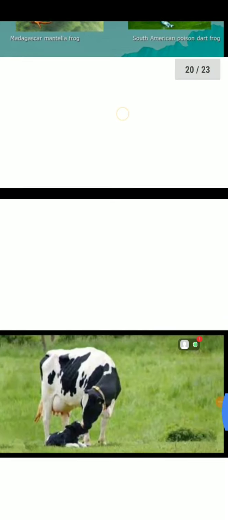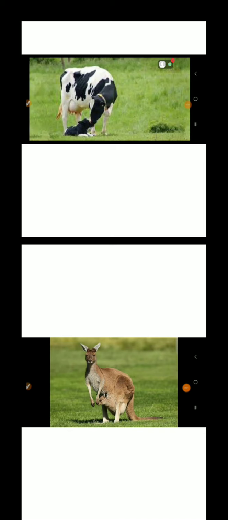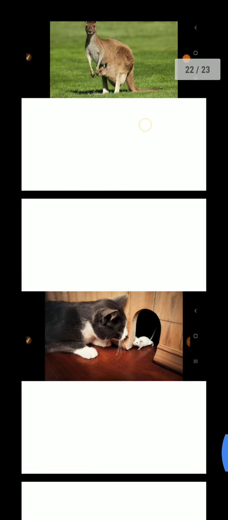Another example is the cow. This cow is found in India and it is herbivorous in nature. On the other hand, the kangaroo is found in Australia and it is also herbivorous. So the cow and the kangaroo both are herbivores in nature. They occupy the same trophic level, the second position in the trophic level, but they are two different species found in two different geographical areas. They are ecological equivalents because both are herbivores.